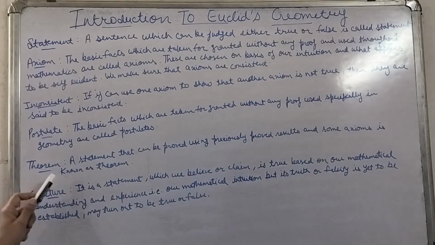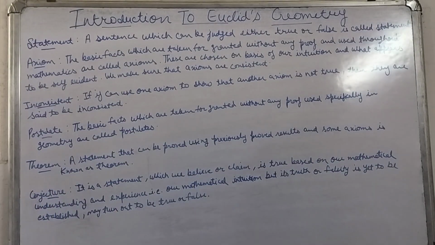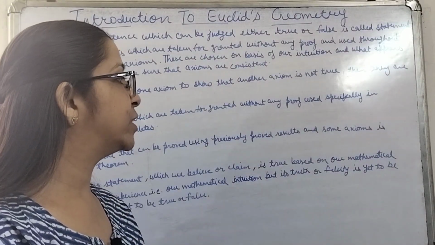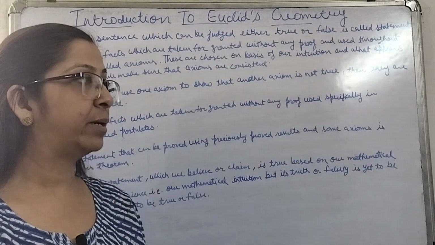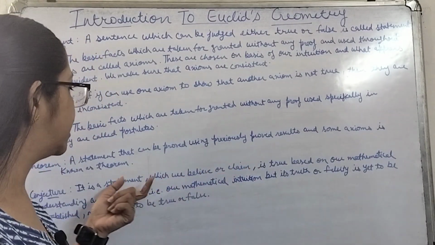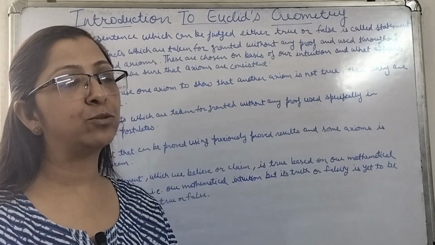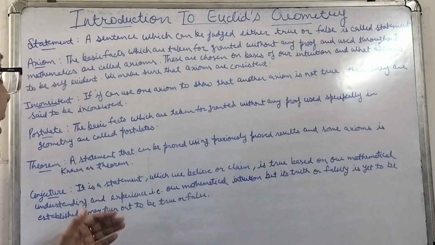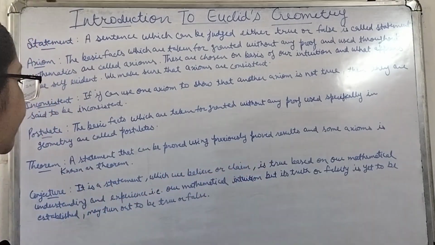But in the case of theorem, we are proving these statements. Then your conjecture. It is a statement which we believe or claim is true based on our mathematical understanding. Whatsoever we understand about mathematics, according to that we are believing or claiming that the statement will be true. Although it is not compulsory that it will be true. It may be true or it may be false also, but as per our understanding, we are believing or we are claiming it to be true.